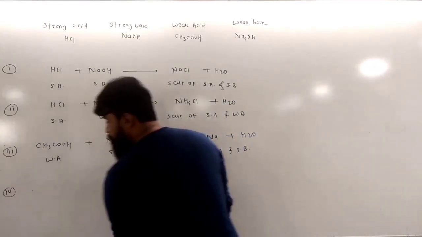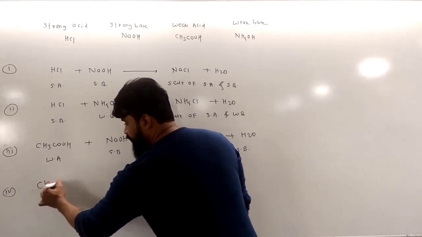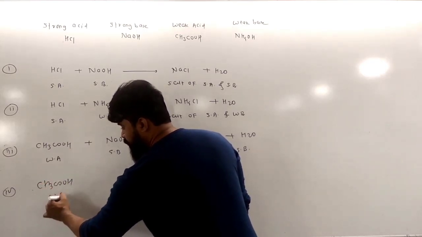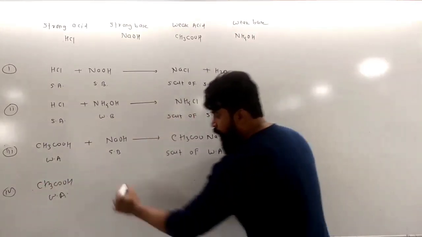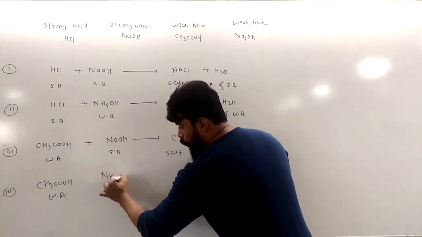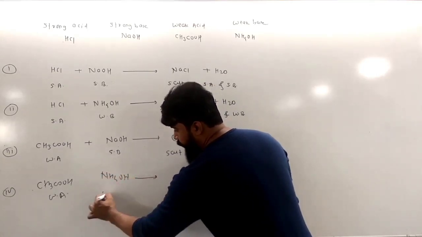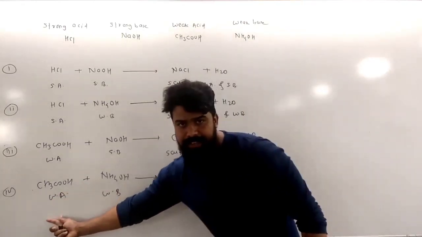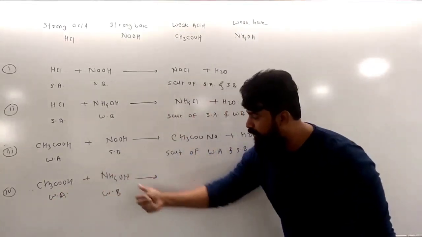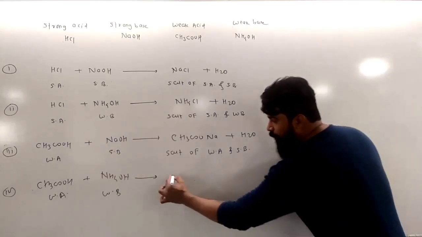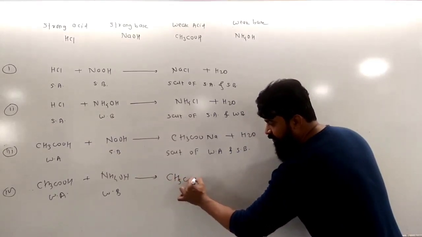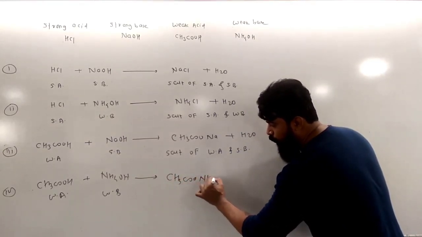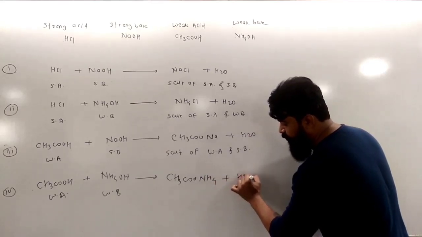And finally, CH3COOH is a weak acid, NH4OH is a weak base. So this weak acid, acetic acid, reacts with the weak base NH4OH and they will form the molecule CH3COONH4 plus H2O.